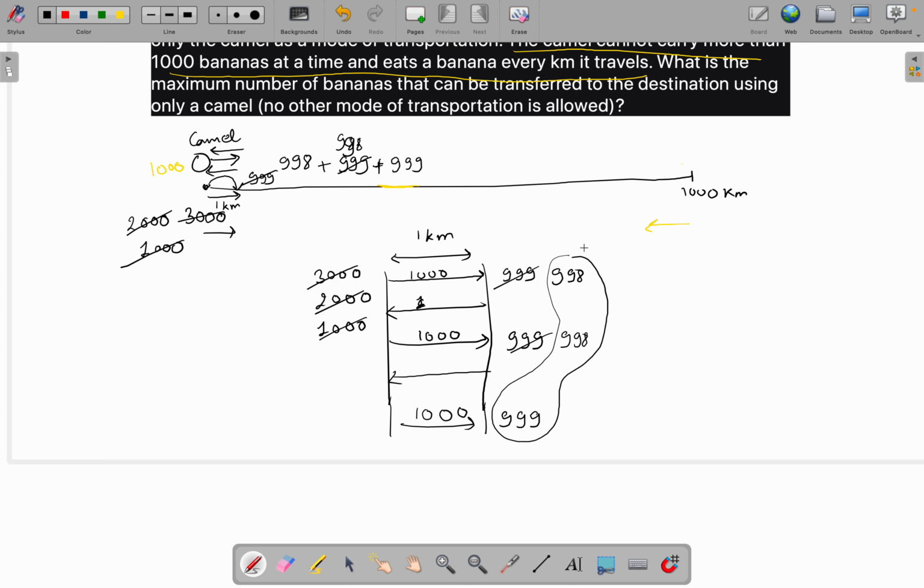So for traveling the first kilometer, how many turns does the camel need to move? We can see the first turn, the second turn, the third turn, the fourth turn, the fifth turn. So for the first kilometer, it is moving 5 times.